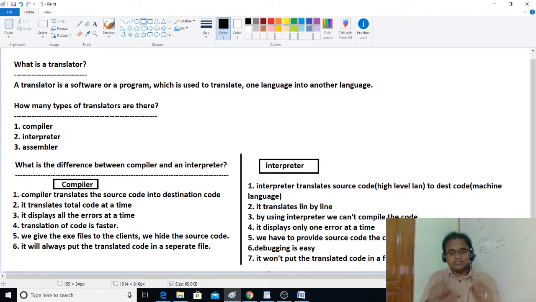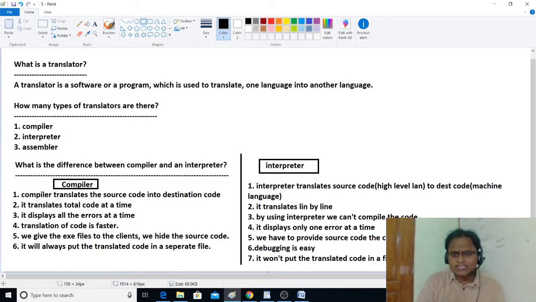So in C, we use the command Control F9, Control plus F9. That Control F9 command actually converts the object code into machine code, and that will be placed in an .exe file. That .exe file automatically gets executed. That's why we say sometimes compiler is used to run the program, but actually compiler is not used to run the program. Okay, it translates the object code into machine code in C. If you give Control F9, that machine code will be placed in an .exe file. That .exe file will be executed by our computer.